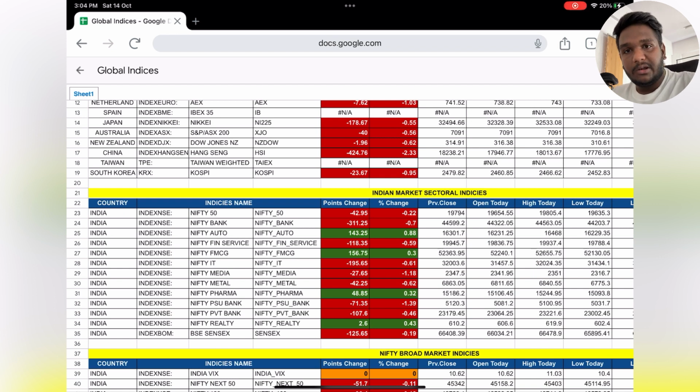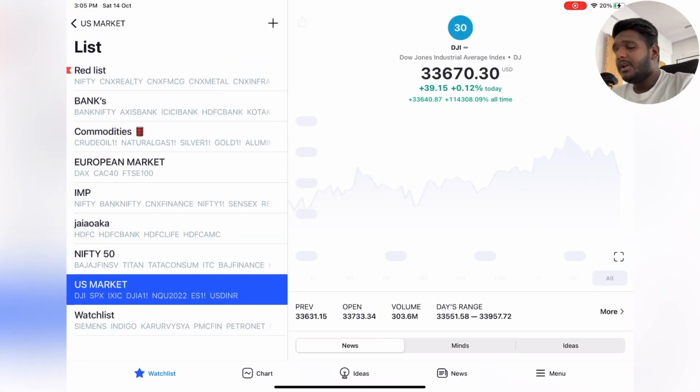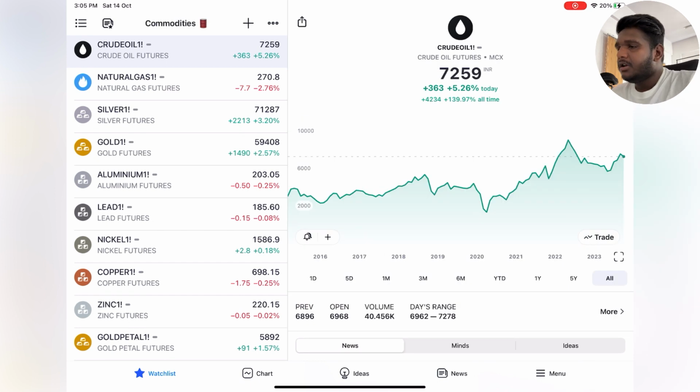So do not create any long positions in the market. Be careful, try to do a scalp or capture small moves, because anytime there is any big news coming in, you might get trapped. It might be on the downside or on the upside, it might be a trap, so be careful over there. Apart from this, if you look into commodities, crude oil is highly positive, 5% up. Natural gas is negative, but silver and gold are positive. That means people invested in the stock market are investing in silver and gold now, and that might affect. And Diwali is also near, so gold and silver prices are obviously trying to go up, that is for sure.